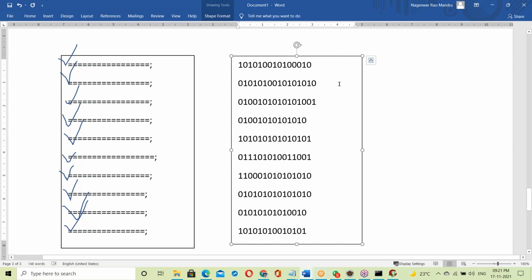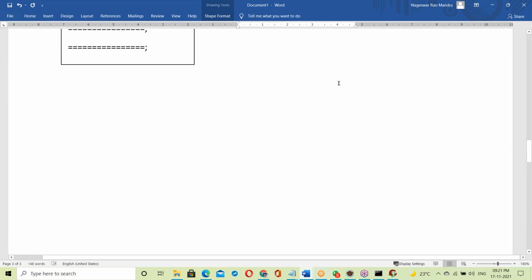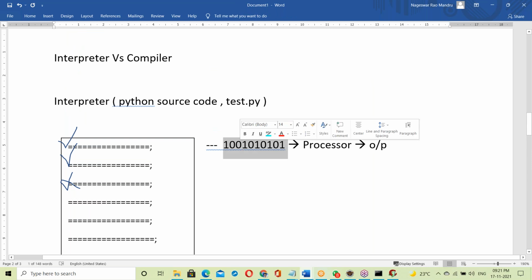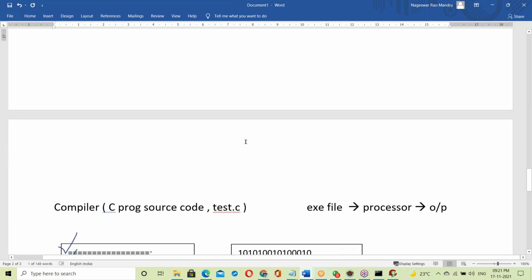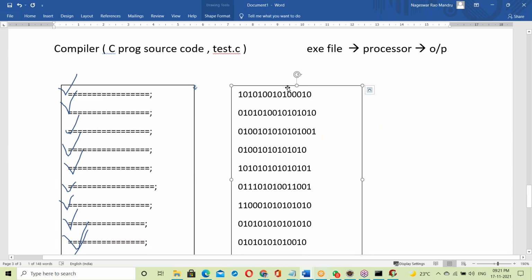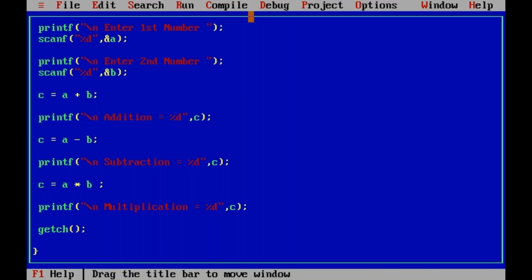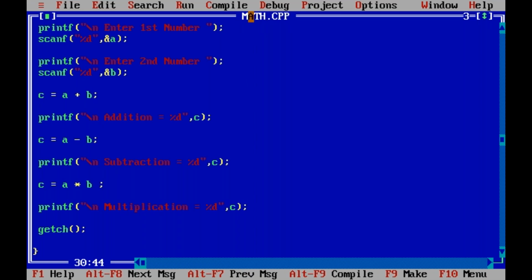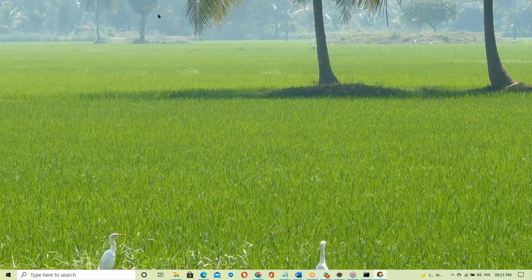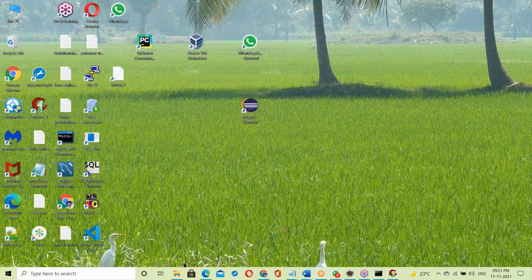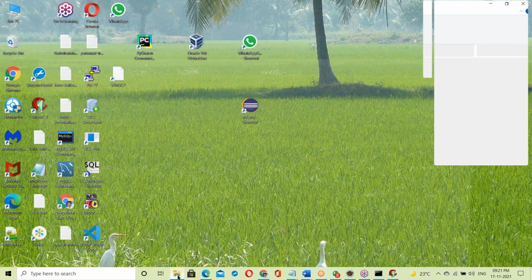That's it. Now what is the difference here? The interpreter takes the first line, then executes it. Next line taken, executed. Next line taken, executed. What is a compiler? See, the second file is generated. Let me show that. See, this program is math.cpp. Behind math.cpp, let us go to the backend.